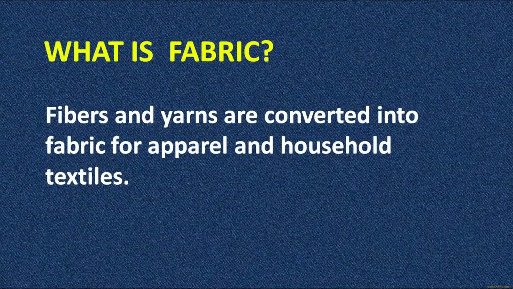Fibers and yarns are converted into fabric for apparel and household textiles. For apparel clothing, you have your shirt, your pant, your suit, your sari, skirt, blouses and other things. For household textiles also, we use fabric, like for upholstery, like your sofa cover, curtains, and dusting cloth at house.